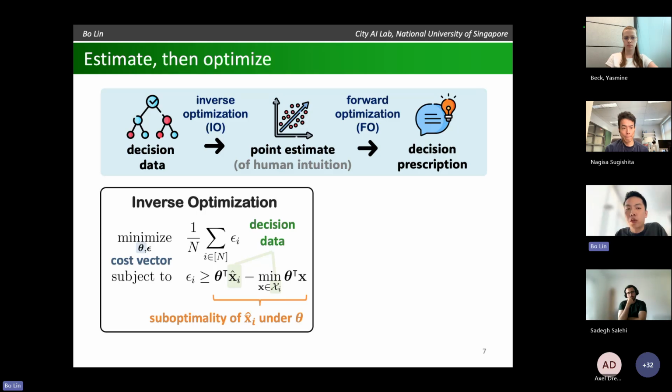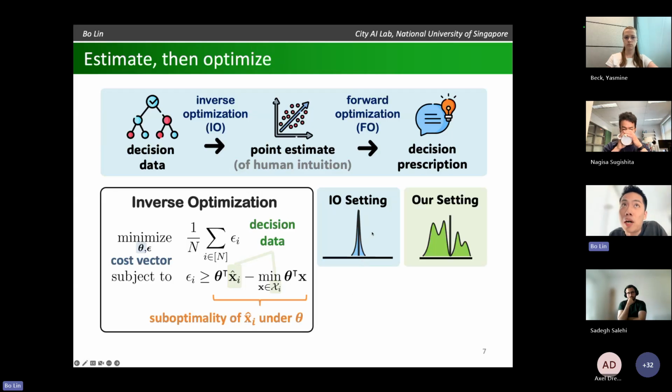The challenge here is that, in traditional inverse optimization setting, an implicit assumption that people make is that all the individuals who contribute to the data set have very similar perception. So they think very similarly. So it makes sense to use a point estimate to represent everybody. But in many practical problems, people can think quite differently, right? So when it comes to driving, for example, my driving preference can be very different from yours. There's potentially a very wide distribution. And in this case, it doesn't make sense to use one point estimate because there's essentially no consensus in my data set. Right? And when we apply this point estimate to a specific individual, there's likely non-trivial estimation error.